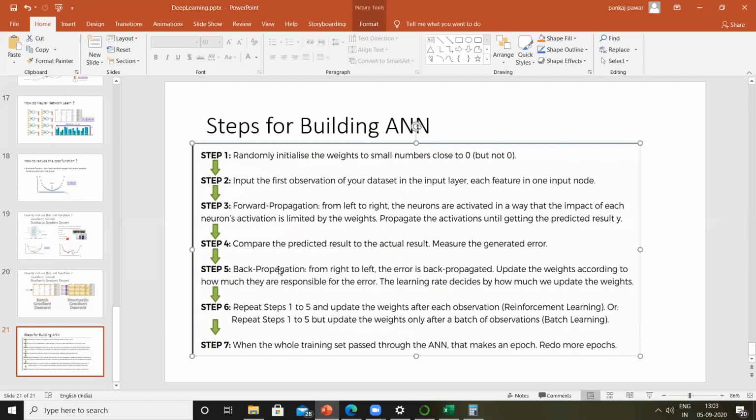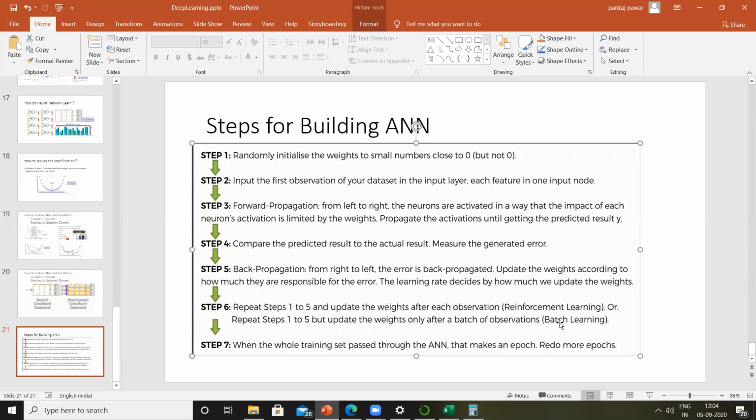And when we do step 1 to 5, after a particular batch, we can say it's batch learning. What is reinforcement learning? I think we haven't covered that, but just for your information, reinforcement learning is called continuous learning, where our current decision is always based on our past experience. So the new decision is always based on the past experience. That is nothing but reinforcement learning.